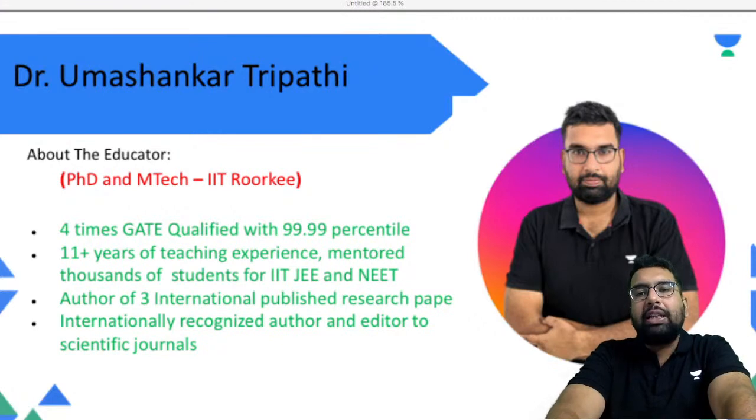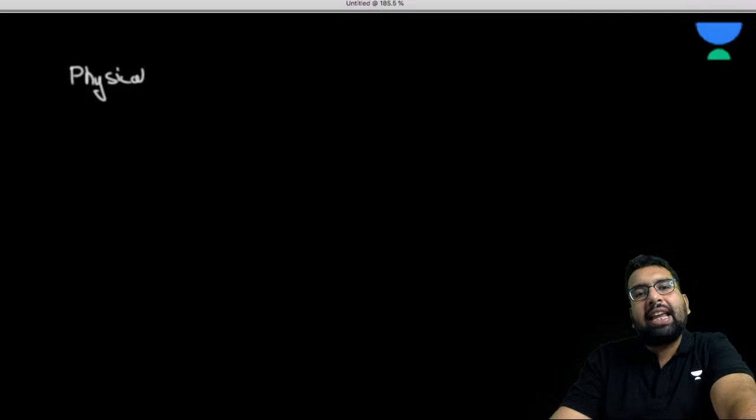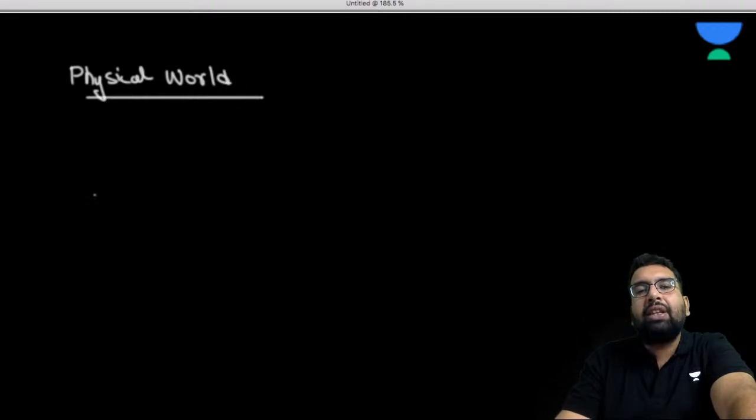Now, without wasting any time, let us start with this beautiful subject of physics with this chapter, units and measurements. But before I start this topic, I want to tell you something about the physical world. If you see the NCERT books, you will get the first chapter as the physical world. We are not going into very much depth of it, just a brief thing I want to tell you here. What do we mean by physical world?